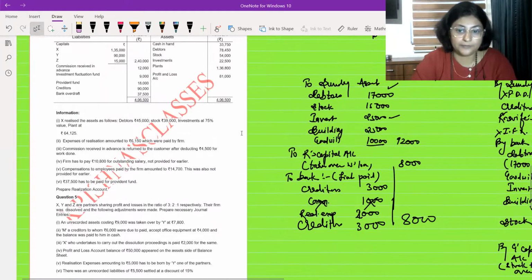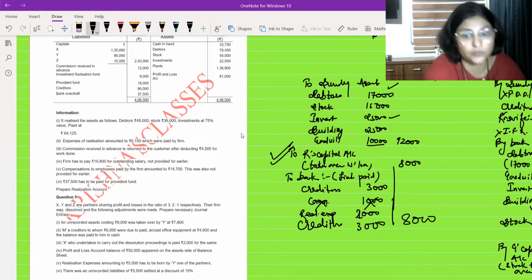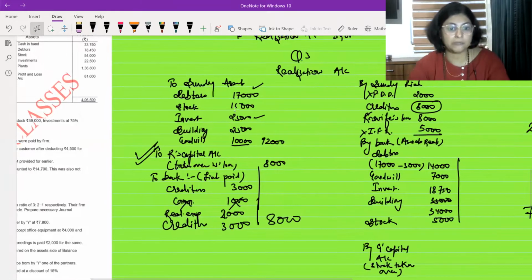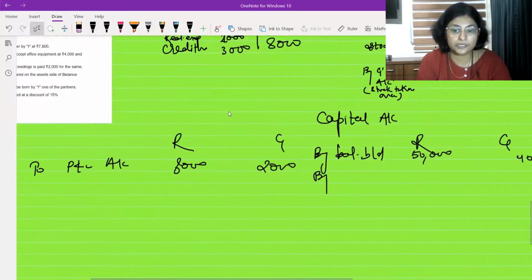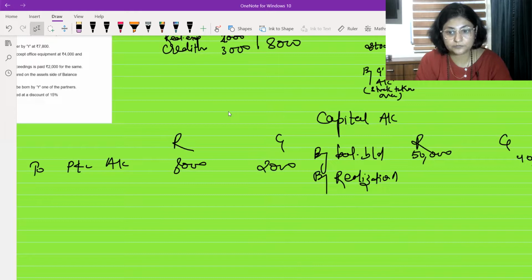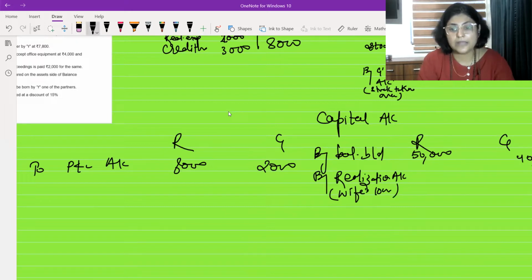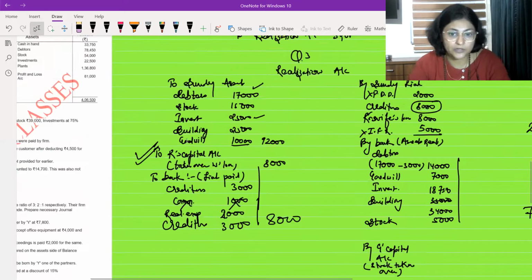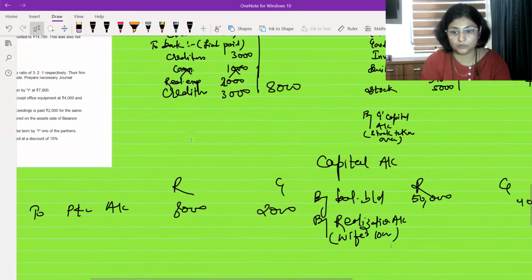What else has to come? First of all, look at this: Ram had taken over his wife's loan, so it is written over here on the debit side, by realization account, and in the bracket I will write wife's loan. And how much was the wife's loan? He had taken over the wife's loan of 8,000 rupees. 8,000 rupees will come here.